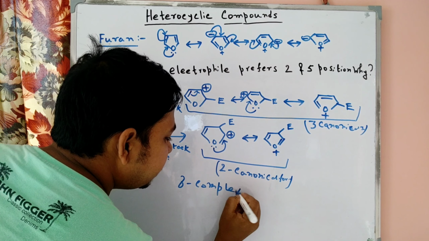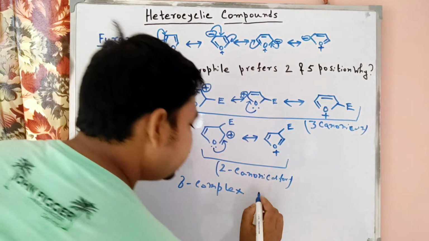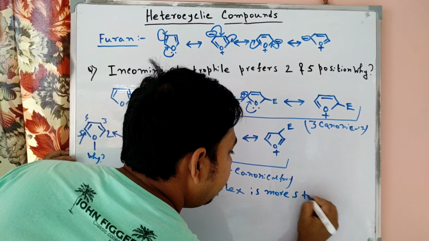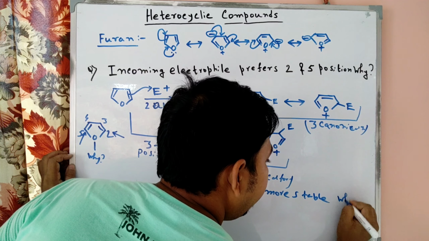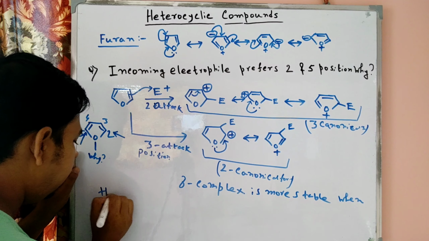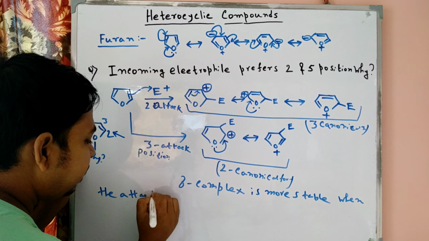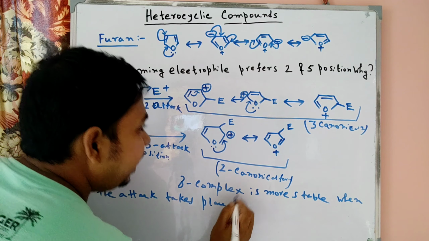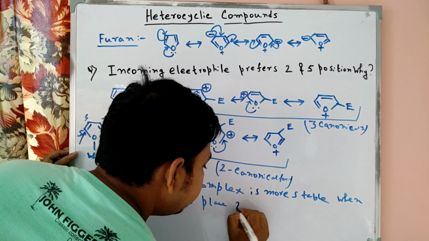So we can easily say that the sigma complex is more stable when the attack takes place at the second position.